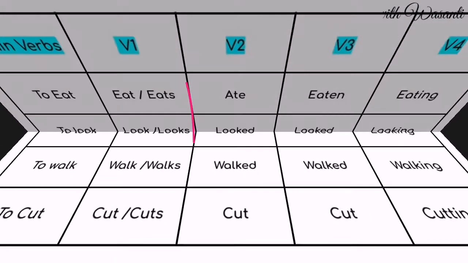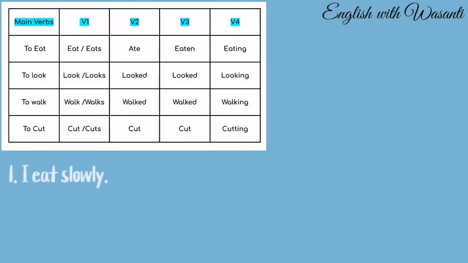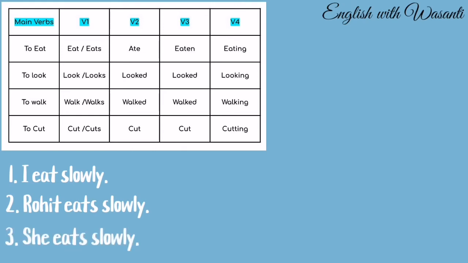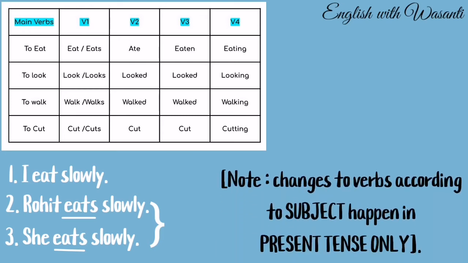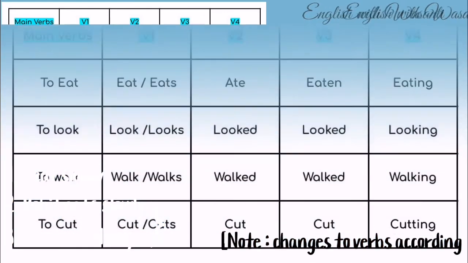For example, first is I eat slowly. Second is Rohit eats slowly. Third is she eats slowly. In the last two examples, I have added suffix s to V1 basic form because we have third person singular subjects. And remember, changes to verbs according to subject happen only when we use it in present tense.